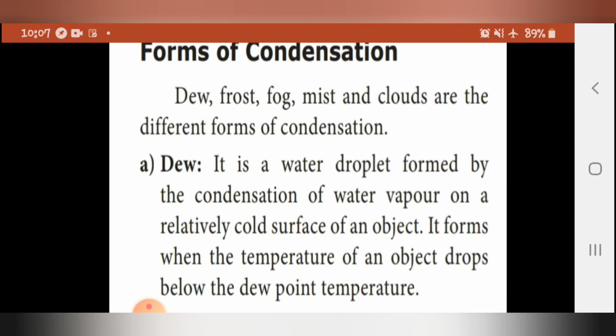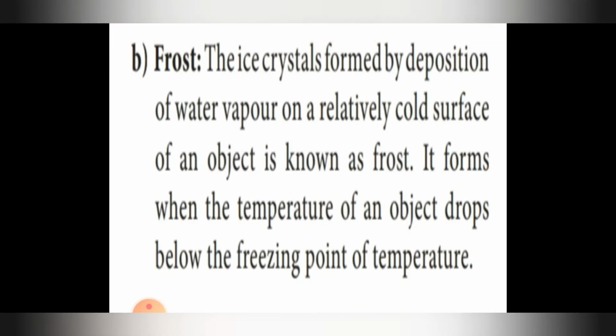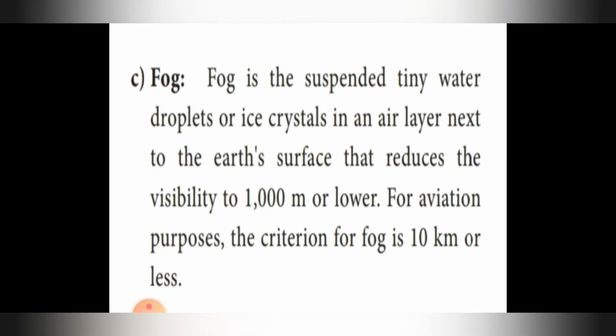It forms when the temperature of an object drops below the dew point temperature. So next comes frost. The ice crystals formed by deposition of water vapor on a relatively cold surface of an object is known as frost. It forms when the temperature of an object drops below the freezing point temperature.